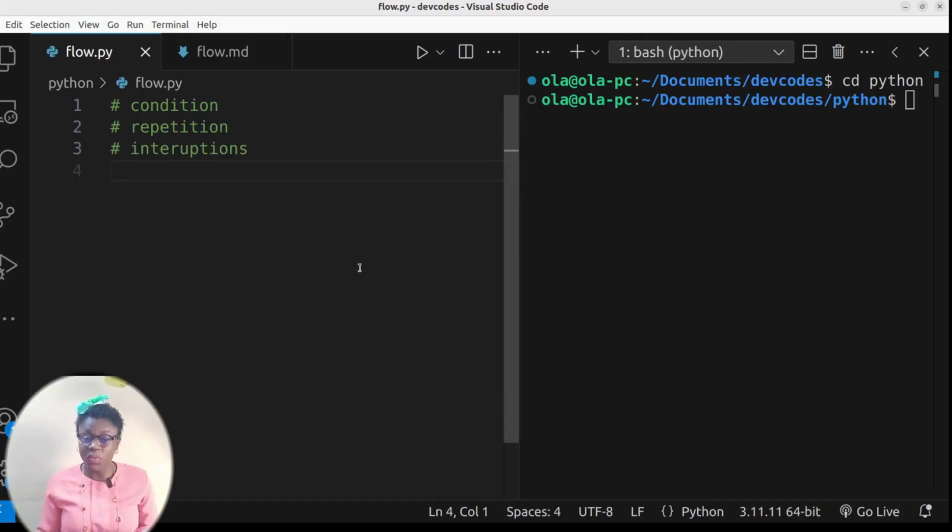We are still figuring out Python. Let's dive in. We are looking into control flow. The thing with control flow is that it makes working with Python spicy. What do I mean? You could just print a statement and render something or display something or add things.